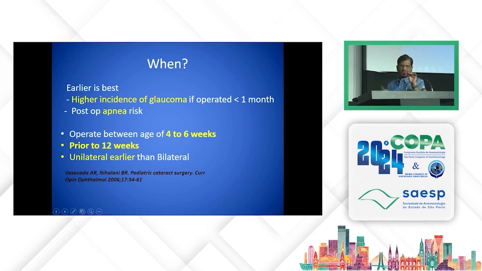Operating them earlier than 4 weeks, there is a higher incidence of aphakic glaucoma. Operating them after 6 weeks, there are vision disturbances. So this is the ideal period. And all cataracts should be operated prior to 12 weeks, unilaterals earlier than the bilaterals.